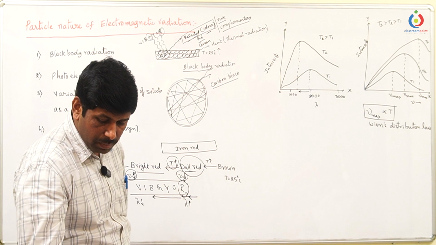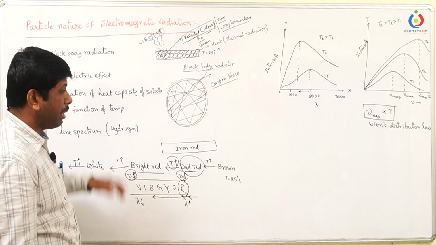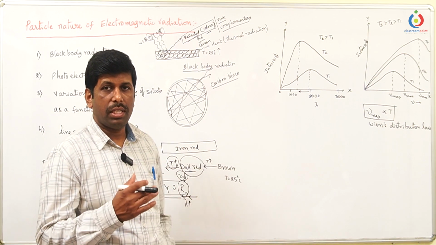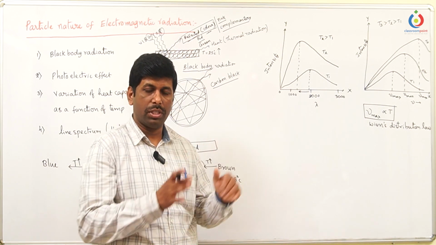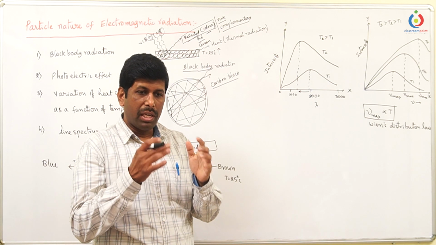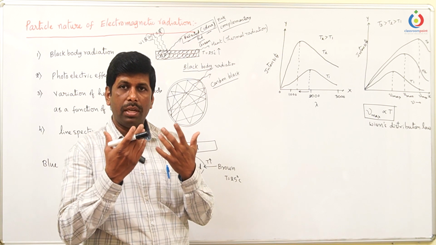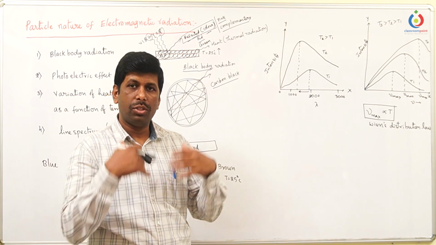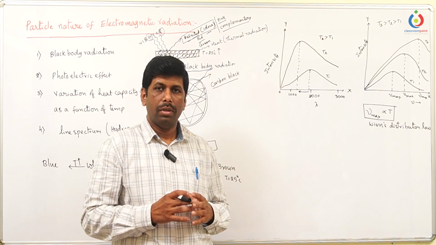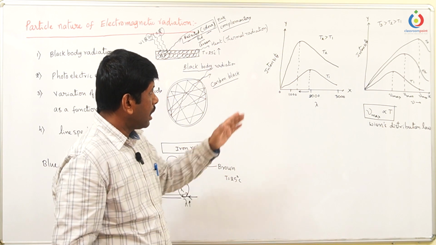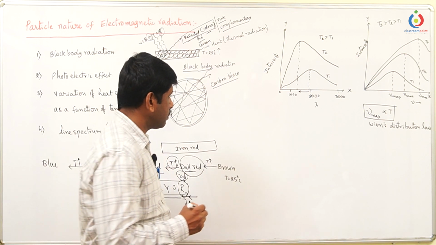So why is this trend being observed? Because when we come again to the starting part of electromagnetic radiation, classical physics says that all types of electromagnetic radiation or energy exchanges happen continuously. That means if any particular body is absorbing energy, it will absorb the entire energy of the electromagnetic radiation at a time, and also emit all the energy of the electromagnetic radiation at a time. So that is where the graphs are coming. That is the drawback. This was explained actually by Rayleigh-Jeans.